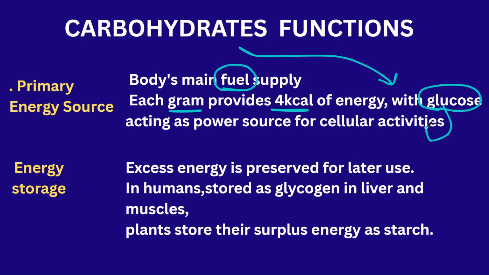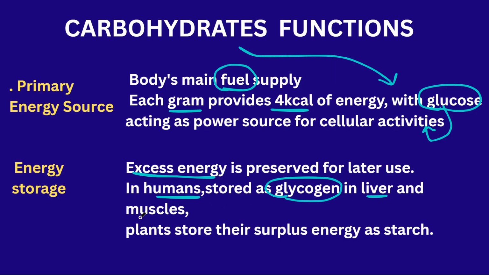This glucose is used in the different types of cellular activities that are happening in our body, and the excess is stored as energy. If we see the human body, it contains glycogen as a stored form of carbohydrates.